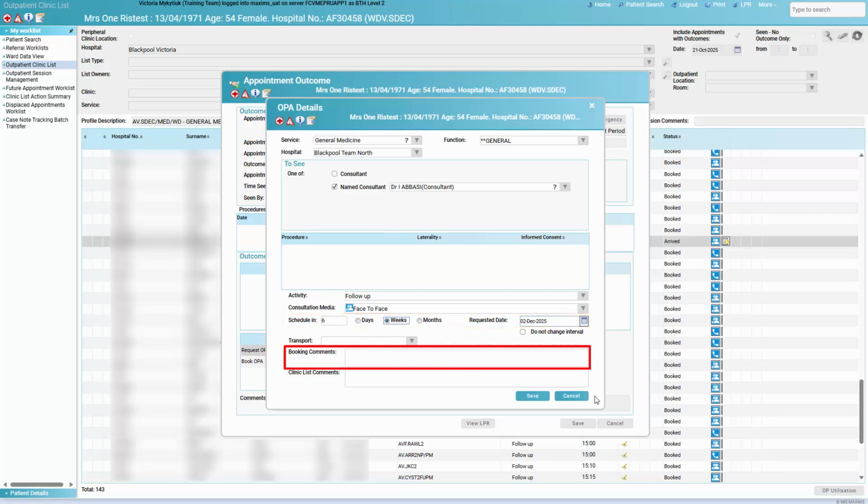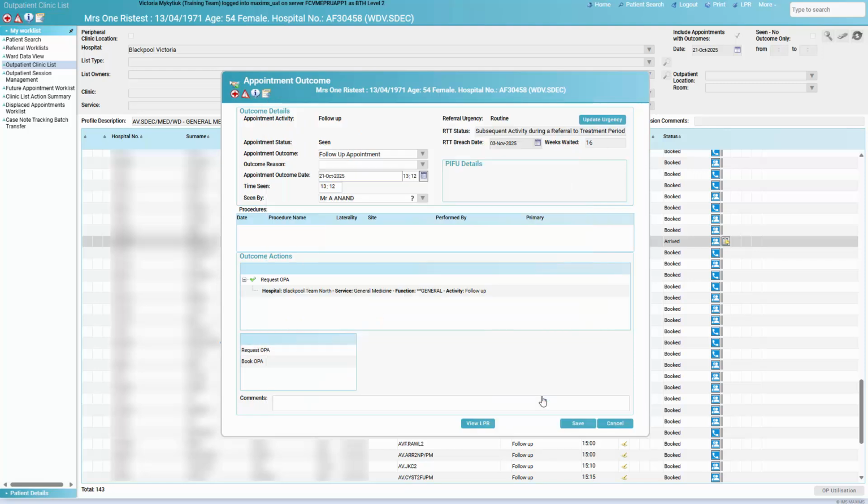In the Comments field, enter any comments that are relevant. For example, if requesting a diagnostic test, record the name of the test. Click Save. The patient's OPA request is displayed in the Outcome Actions panel. Click Save again.